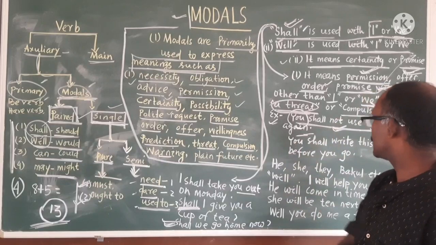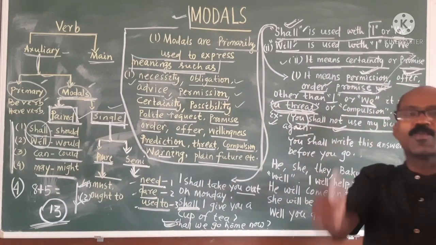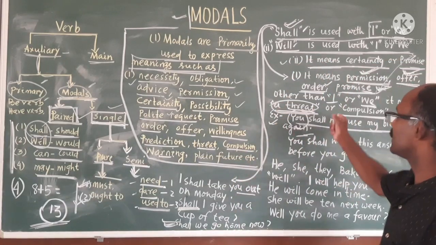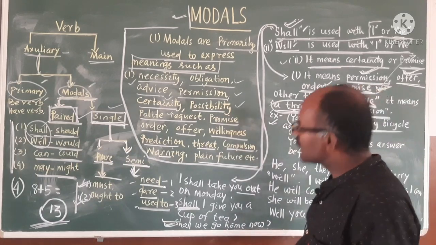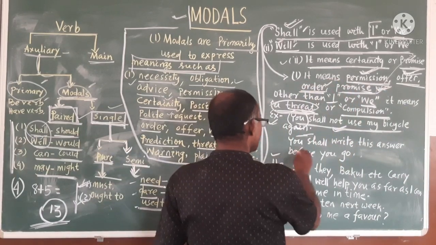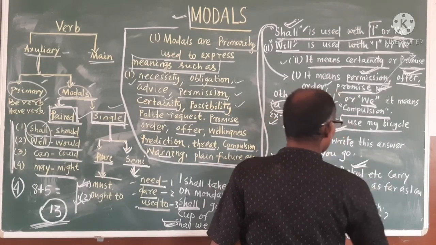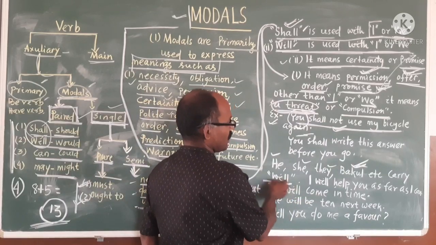That means it is threatening or compulsion. You are compelled to do it. Isn't it? Other than I or we. Okay? And again, please remember, he, she, they, any name, Bakul, always carry will.